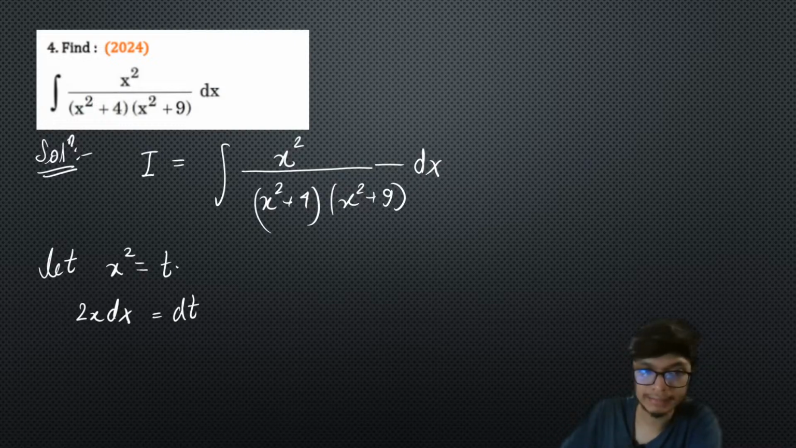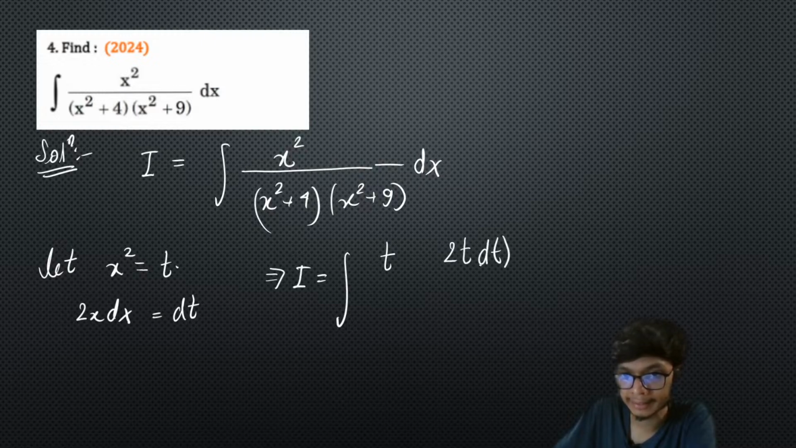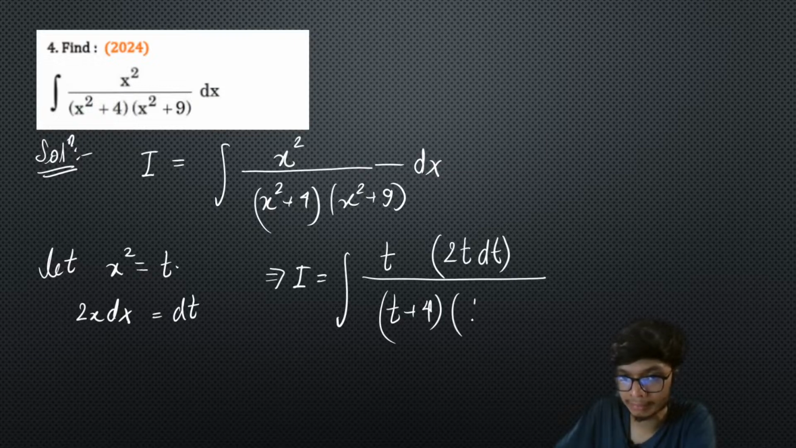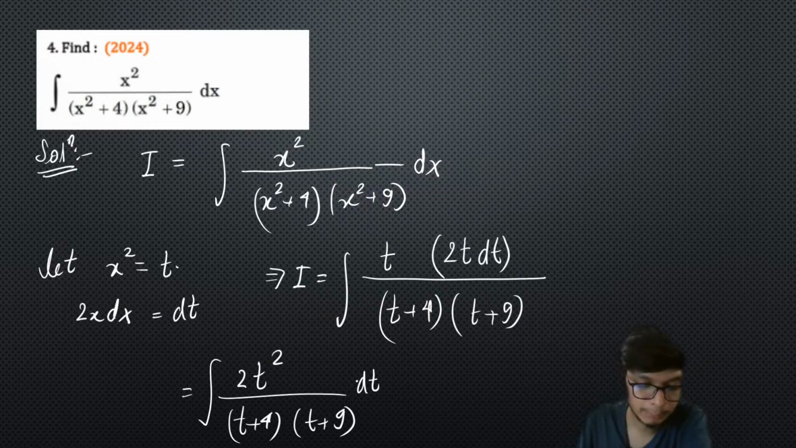So I can substitute back into this particular integral form. The integral will become t, and instead of dx we will have 2t dt, right? And then square divided by t plus 4, and over here I will have t plus 9, right? If you look at this form, it becomes 2t square divided by t plus 4 divided by t plus 9. Now, the best method to solve this problem is to use partial fraction. So let us do the partial fraction part over here.